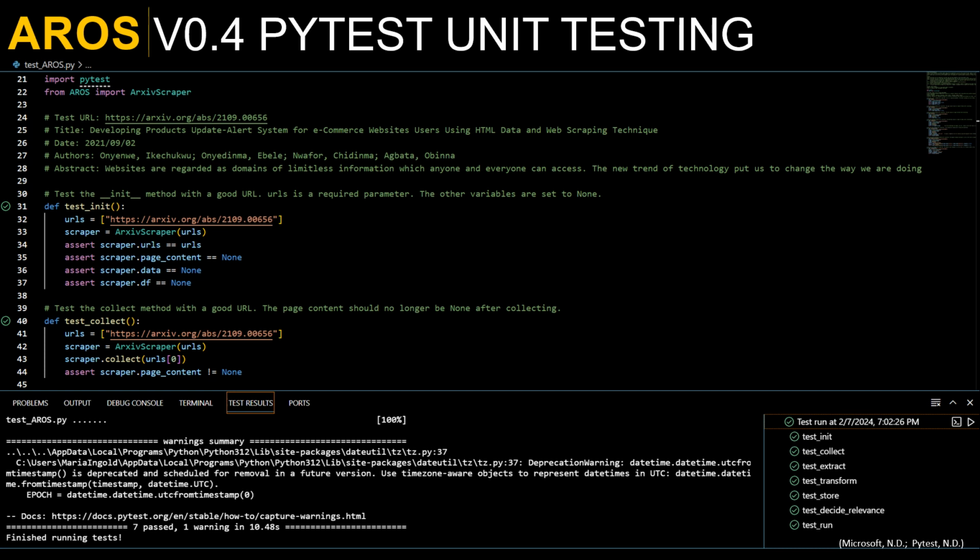However, PyTest raises a deprecation warning in one of the libraries. I have updated all the libraries to the latest version, and it still appears. My guess is the library, possibly Pandas, has not been updated yet. One other thing you can just see here is that I have created the potential to pass multiple URLs in version 0.4, not just a single URL.